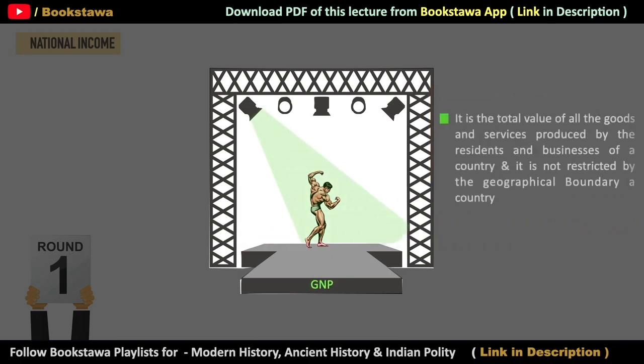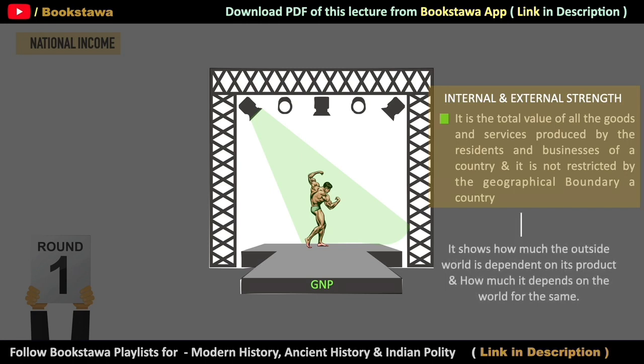That means Gross National Product. We get gross national product by adding the monetary value of all those goods and services that the residents of a country have produced, not only in India but in the whole world. That is, there is no restriction of the geographical boundary of the country. Residents of our country are living in India or outside India, whatever goods and services they produce, we get GNP by adding the monetary value of all those goods and services. So it means that GNP reflects both internal and external strengths of any economy, and by looking at its value, we can tell that our country is more dependent on foreign countries or foreign countries are more dependent on our country.